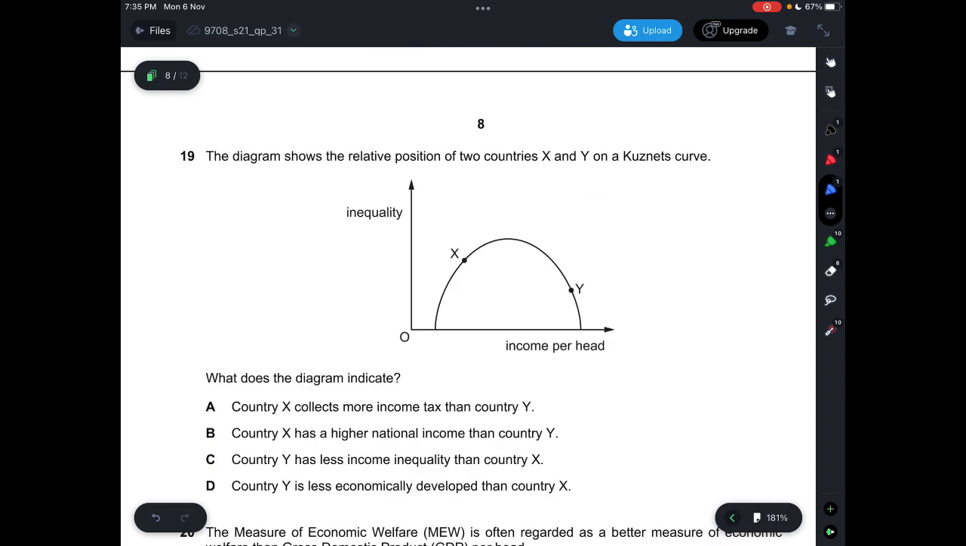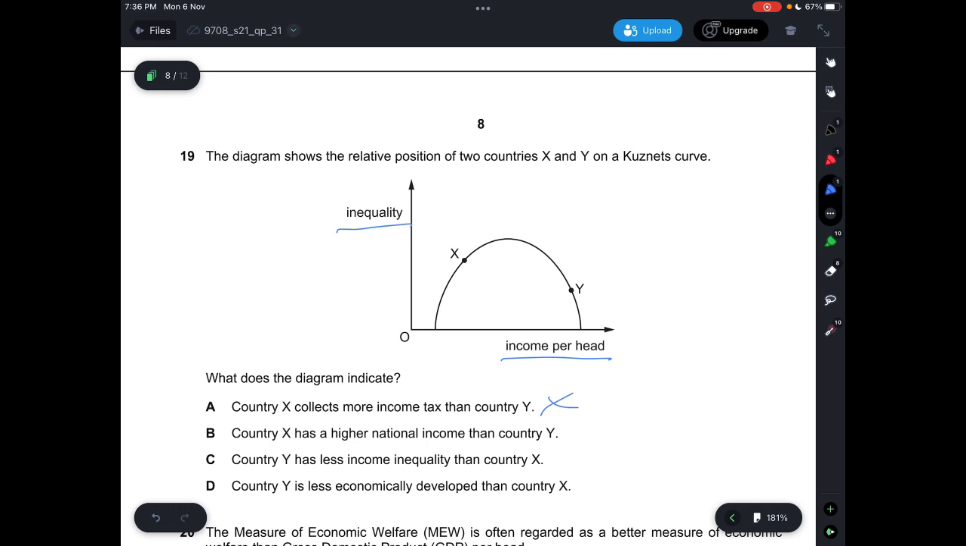For question 19, the diagram shows the relative position of two countries X and Y on the Kuznets curve, and what does the diagram indicate? You need to remember this one is about the Kuznets curve, so it's income per head and inequality. This is not the Laffer curve, which talks about tax revenue. A, country X collects more income tax than country Y, is incorrect. B, country X has a higher national income than country Y. You can see that the inequality is much higher compared to country Y, and the income per head is much higher in Y, so to say that country X has a higher national income than country Y is incorrect.